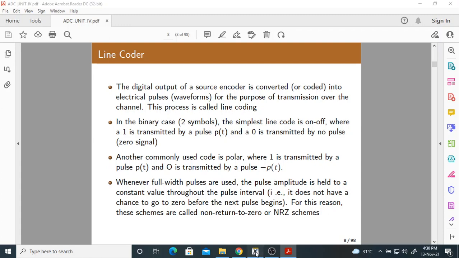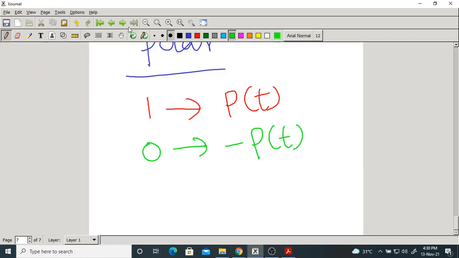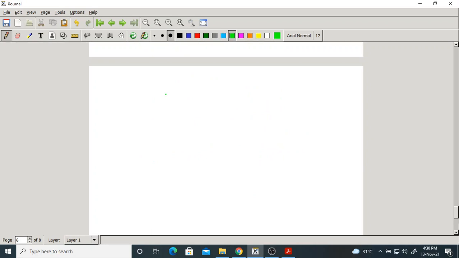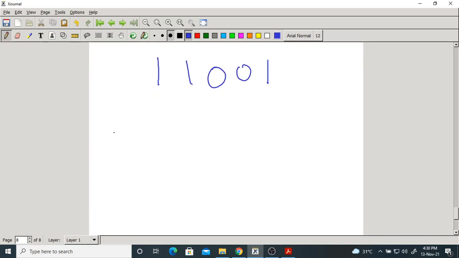Suppose I want to represent the data 1 1 0 0 1, can you draw the polar waveform for the above data? It's very simple. Let us draw the polar waveform for the above data. 1 means pulse P of t.